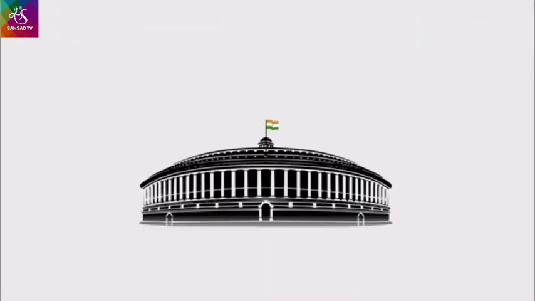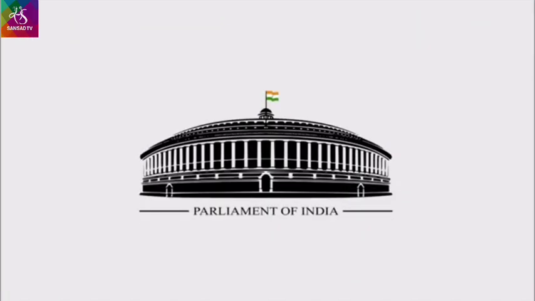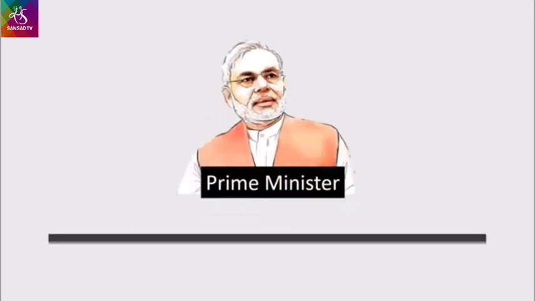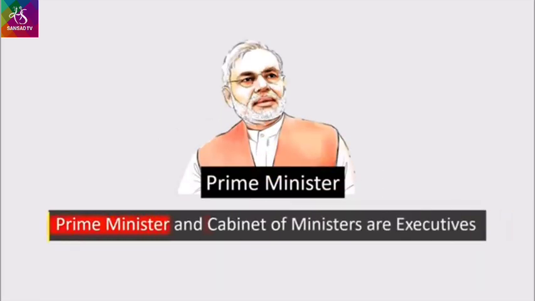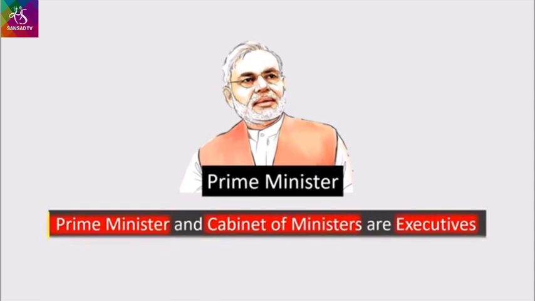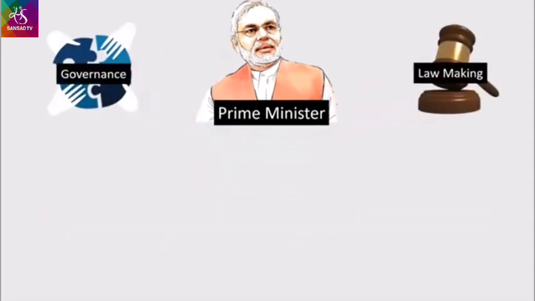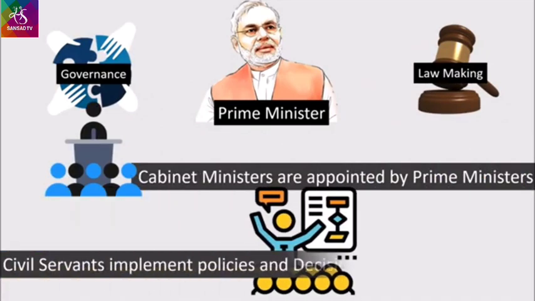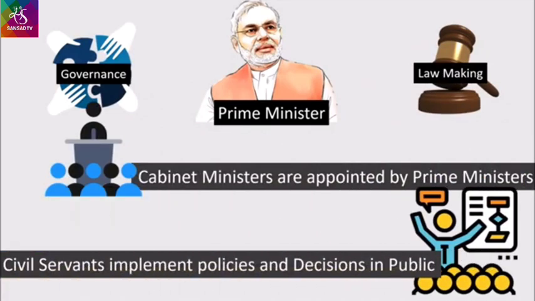In the parliamentary system, the executive is always responsible to the legislature. Executive in simple words means a person or a body who implements or executes a plan. A person who takes action. In government, they have the responsibility of governance and implementing laws. The Prime Minister and his cabinet ministers are executives, and civil servants play an important role in implementing executives' decisions.